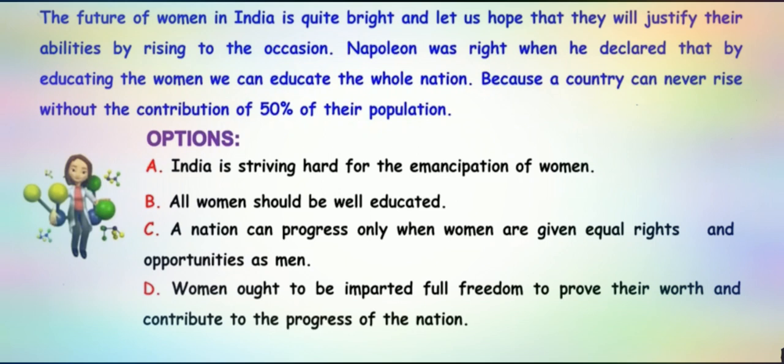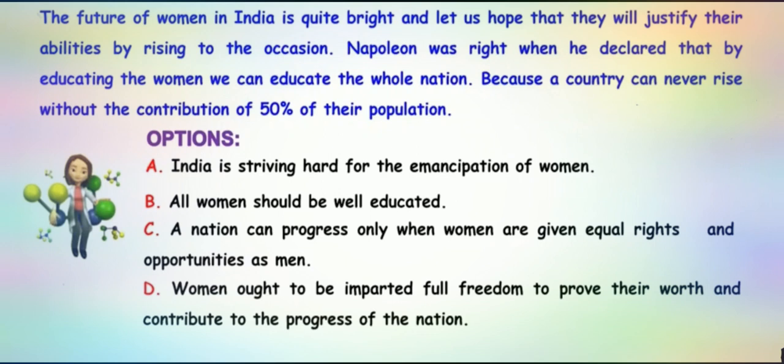Napoleon was right when he declared that by educating the women, we can educate the whole nation. Now, Napoleon has rightly said that by educating the women, you are educating the whole nation. This is a proverb which we have heard many times. Educating the women will indirectly educate the whole nation. When women become responsible, the whole nation becomes responsible. The education of women will educate the whole family, and indirectly it will educate the whole nation. So everything is interrelated.